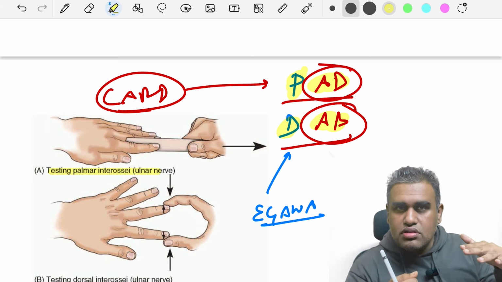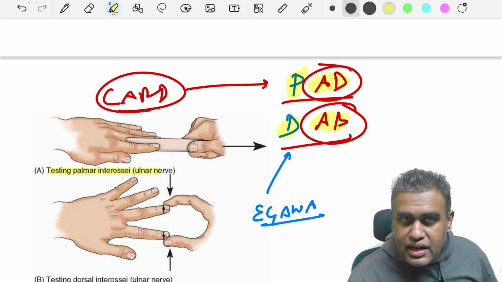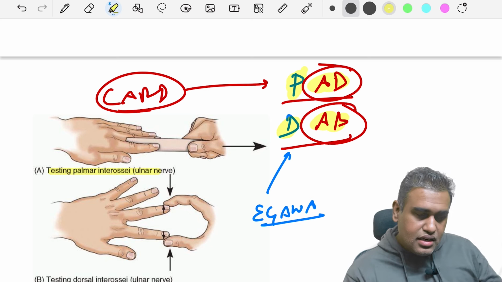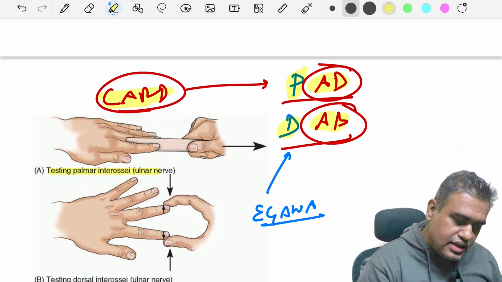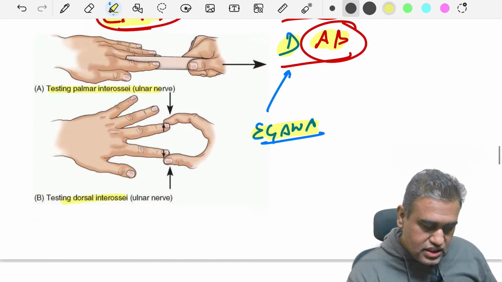Resist it, try to resist it. If the patient is able to resist, the palmar interossei are fine. If you can easily slide the card away from between the fingers, then the palmar interossei are probably not working. That is known as the card test. And in a similar way for dorsal interossei, we have the IGAVAS test. So remember these two tests.